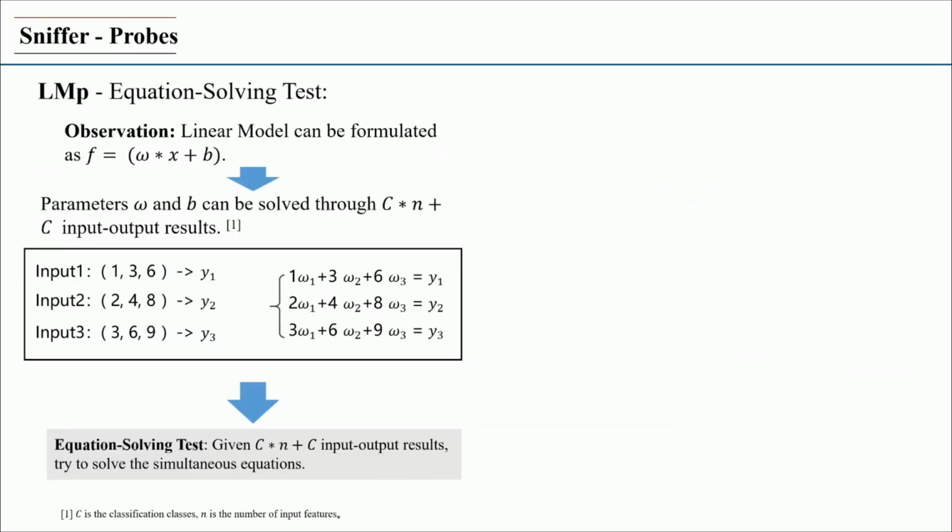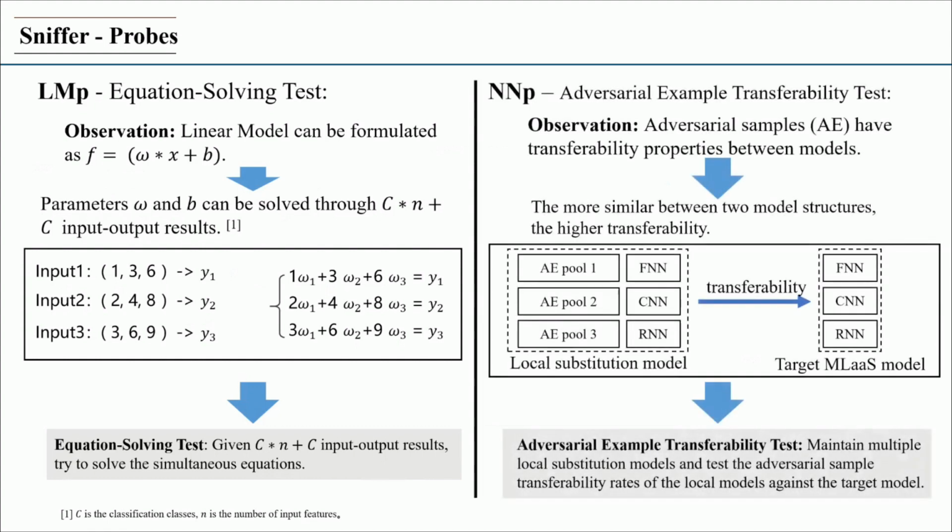For linear model, parameters omega and b can be solved through Cn plus c input-output results. Therefore, Sniffer answers whether the input-output equations are solvable or not. For neural network model, adversarial samples are characterized by the fact that the more similar two model structures are, the higher the transferability. Therefore, Sniffer tests the transferability of adversarial samples to decide which neural network type it is.